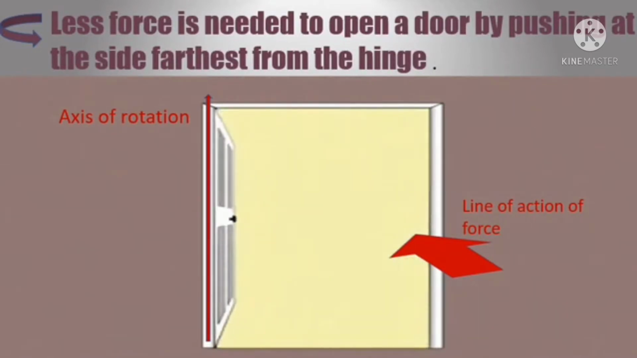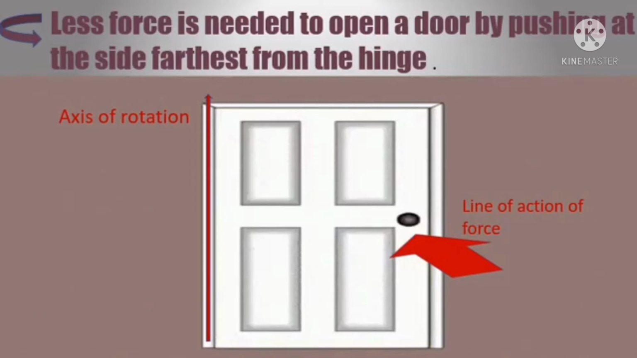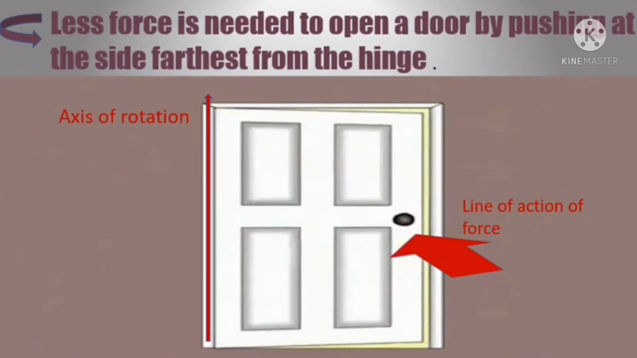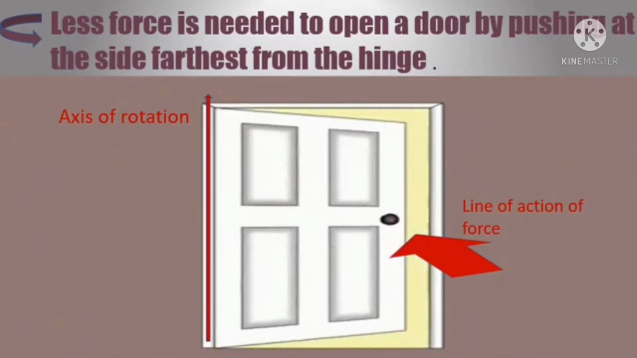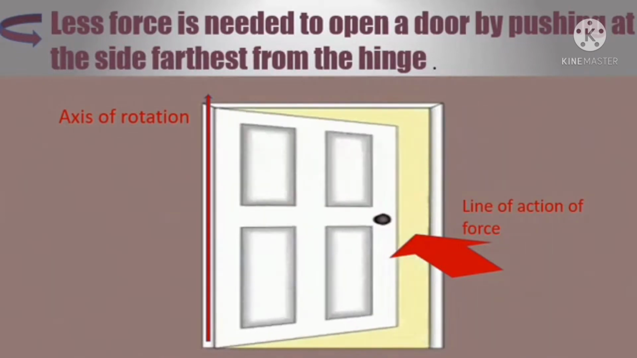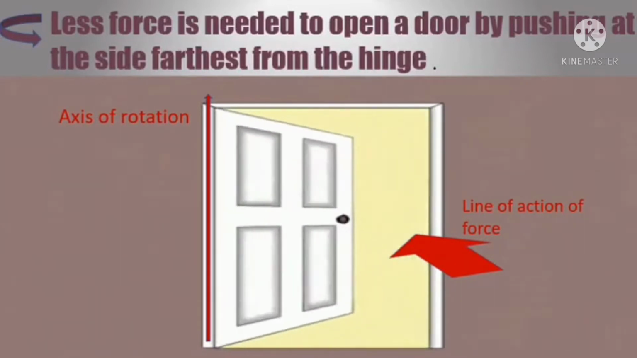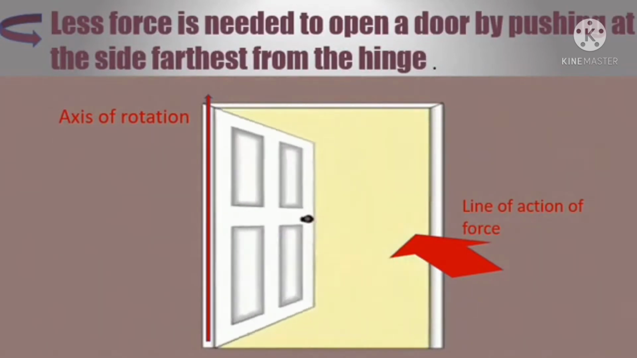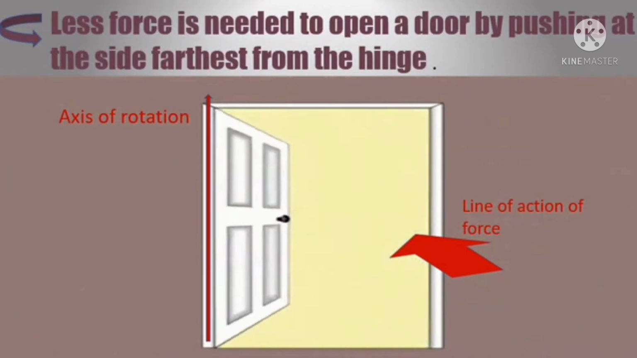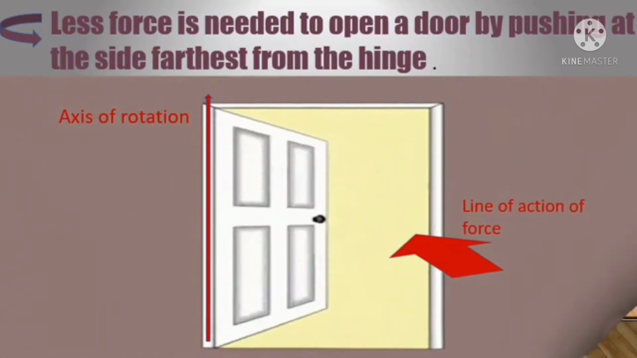Okay, so we need to give a very small amount of force here. See, there is a door knob also there, so when we push there, it will open very easily along the line of force. Here we are applying very little force. Very little force is needed to open a door by pushing at the side further from the hinge than the side closest to the hinge.